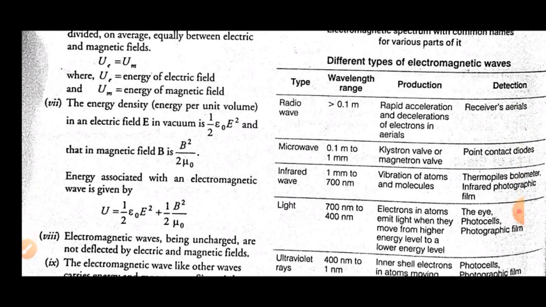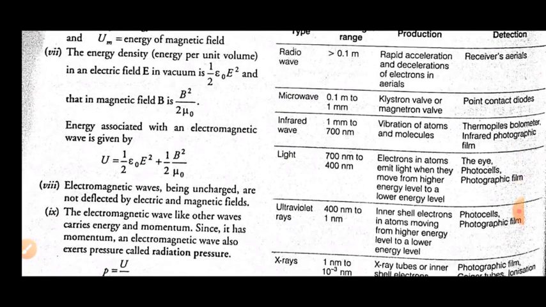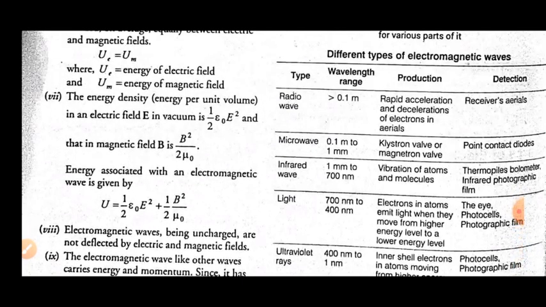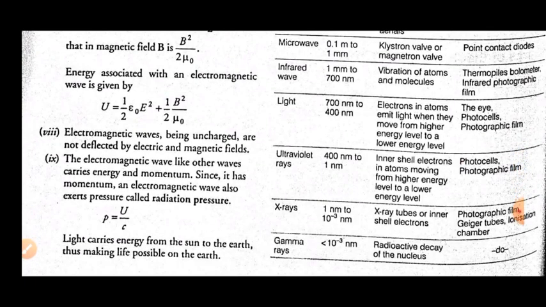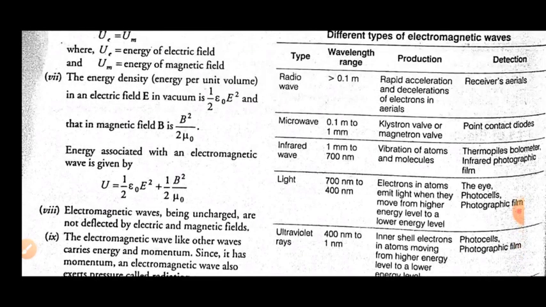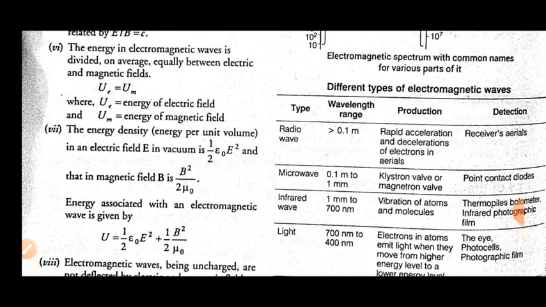The spectrum always contains a number of frequencies or wavelengths. If we arrange them in ascending or descending order of frequency or wavelength, then that is called a spectrum. So electromagnetic waves are of seven types. As you can see in the list: radio wave, microwave, infrared, visible light, ultraviolet rays, X rays, and gamma rays. So these are the seven electromagnetic waves.